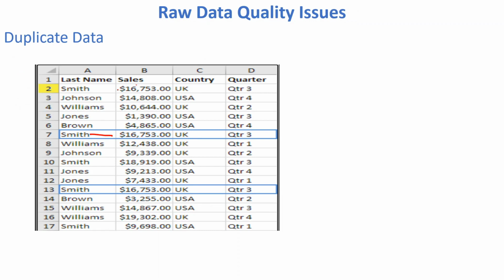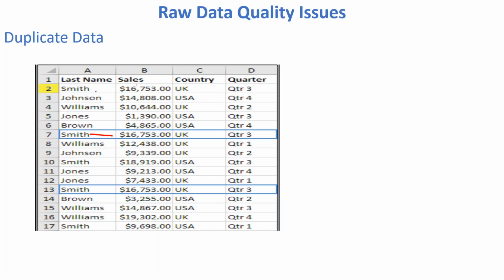What is duplicate data? As the name suggests, it means we have duplicate values in our data set. Here I mention one example where we have quarterly sales corresponding to each customer.